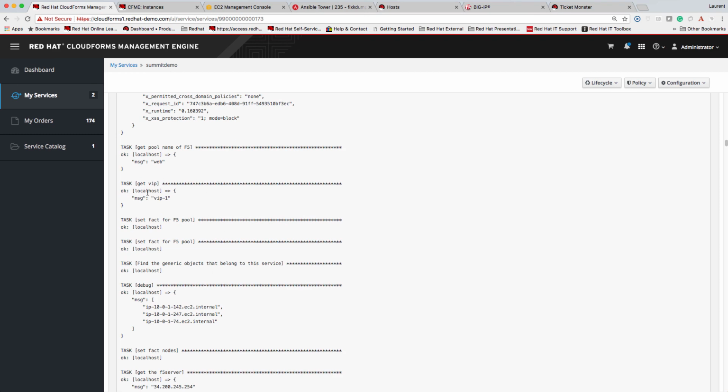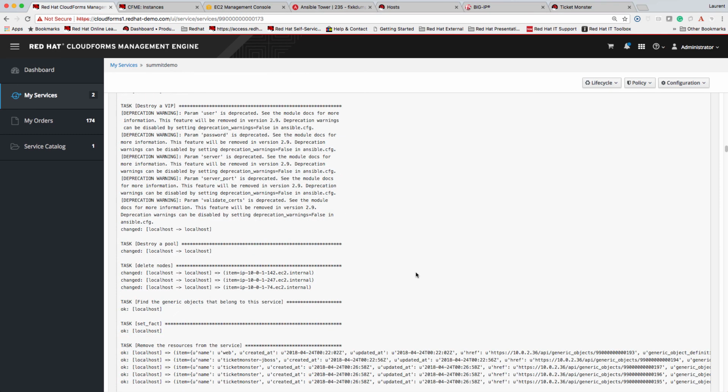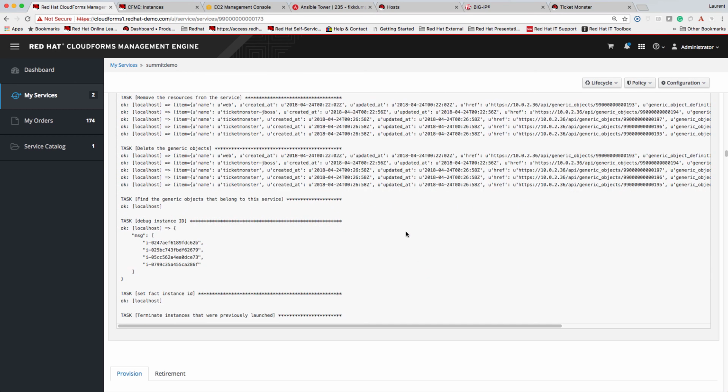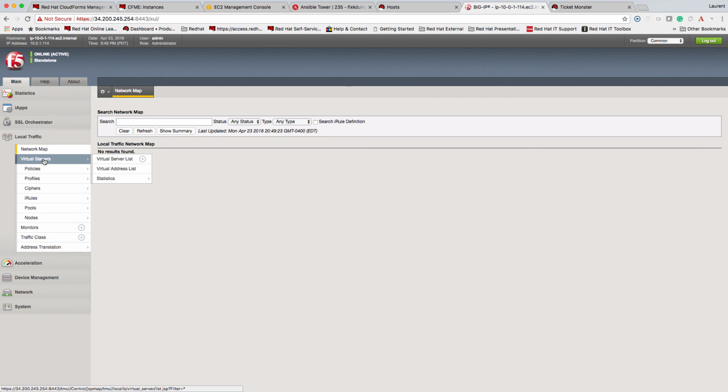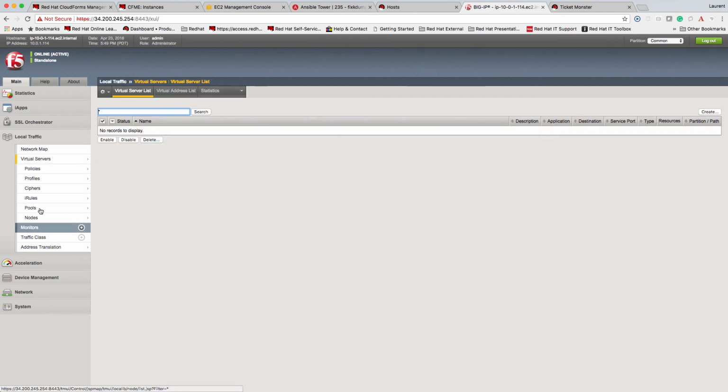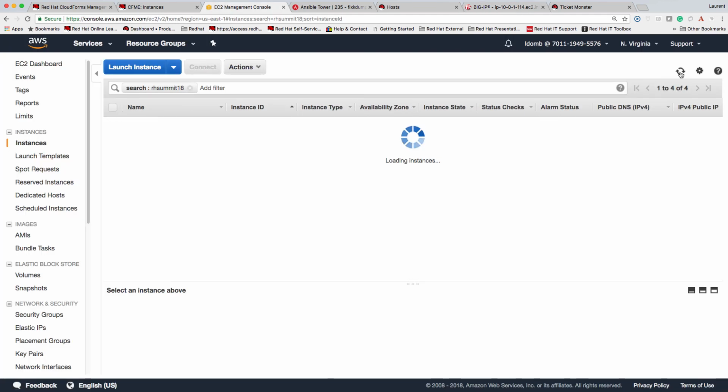We can now verify if the F5 pool nodes and the VIP actually got deleted. We see that there is no VIP, pool or nodes available. The next step is to delete the EC2 instances.